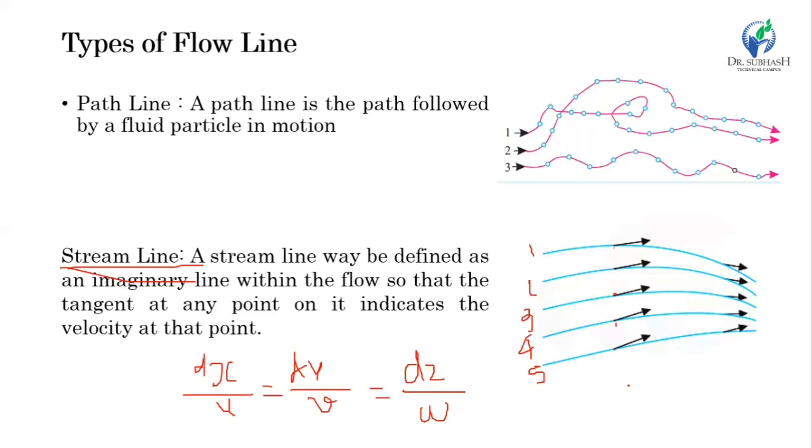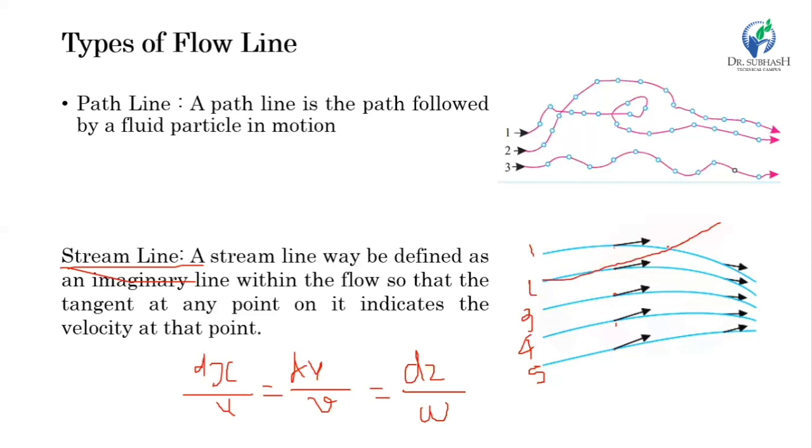Here are some points to note about the streamline and path line. Streamlines cannot intersect each other at any point. Suppose this is the streamline of particle 1 and this is another streamline, and they intersect here.